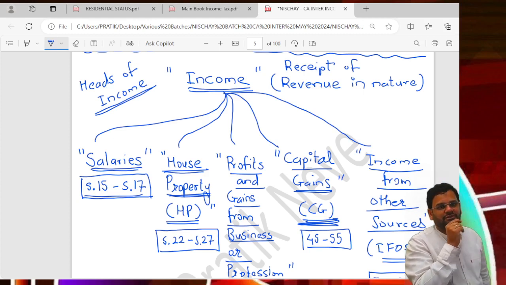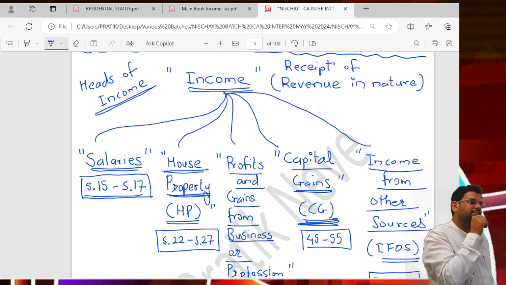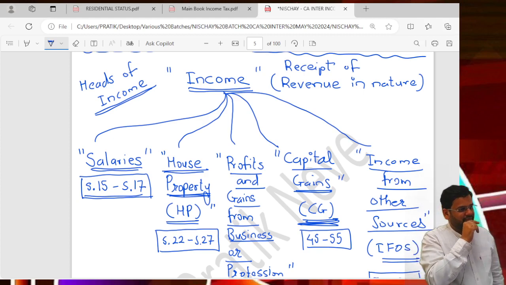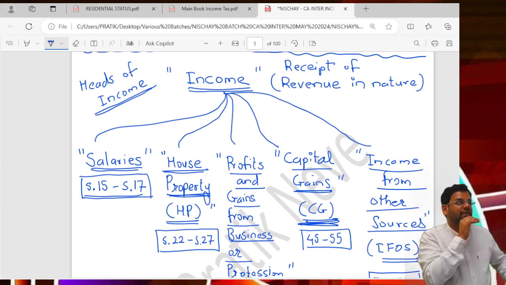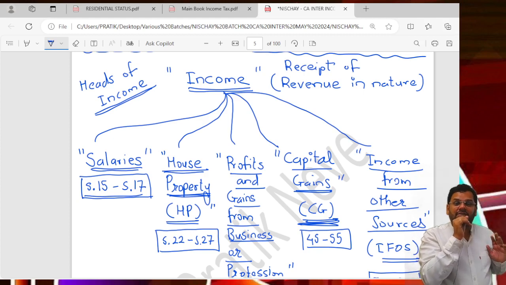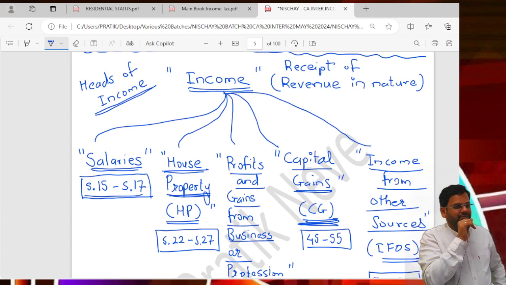Income from other sources. You win a lottery of 1 lakh: income from other sources. You go to Goa, play at a casino and win: income from other sources. Getting it? You sell shares and earn some money: capital gains. Or lose money, since income includes loss. So it will be taxed and assessed under the head capital gains.